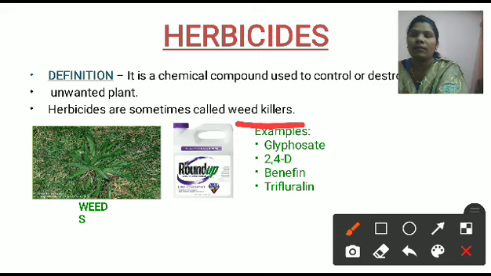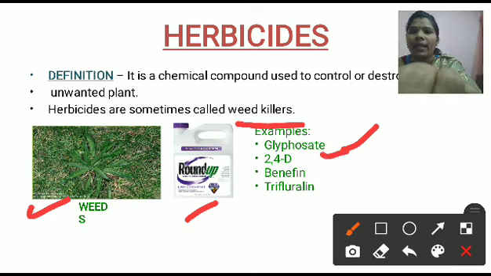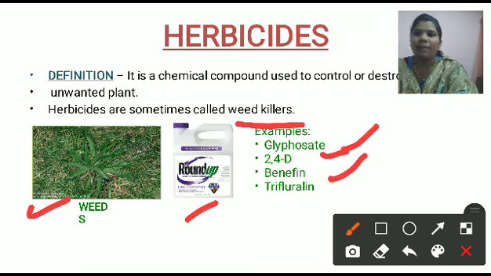Here in this picture you can see the weeds, and next to that there is a chemical which is useful for destroying and killing the weeds. The name of that chemical is Roundup. That is the name of the company, but in that drum there are different chemicals. These chemicals are glyphosate, 2,4-D, benefen, etc.